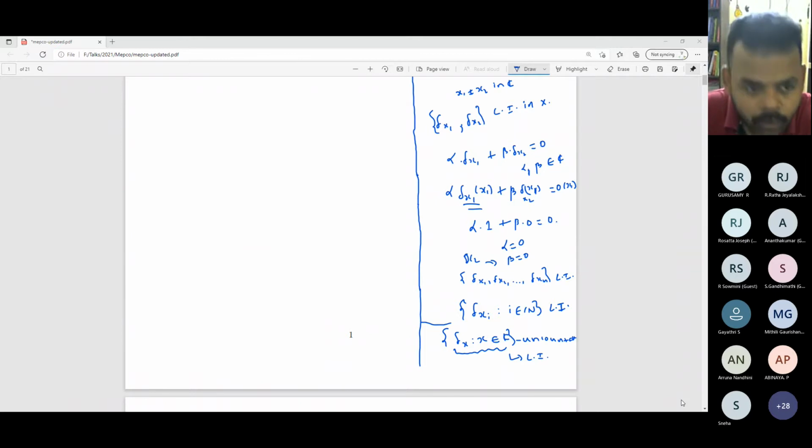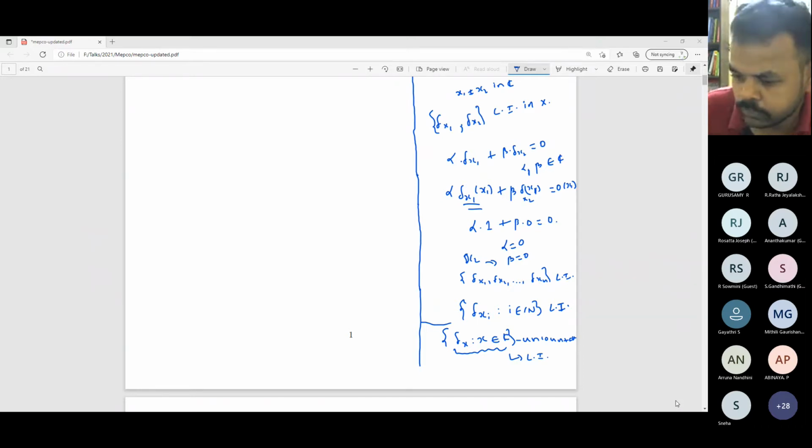Yes, sir. This set will not form a basis, because if it forms a basis, every function can be written as a linear sum of these functions, but it is not possible. Why? Because of the defining property of this function.